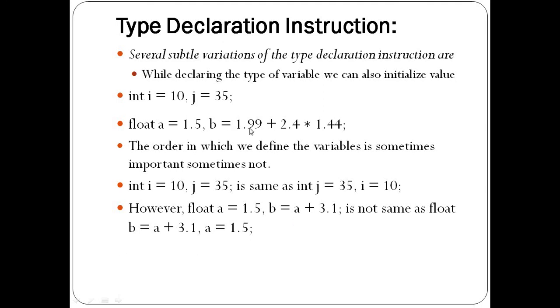So before creating expressions at the time of declaration, first we need to assign the values only, and if more than one variable has the same type, then we can separate them by using the comma. But if more than one variable has separate data types, then we need to declare them on separate lines, not on the same line.